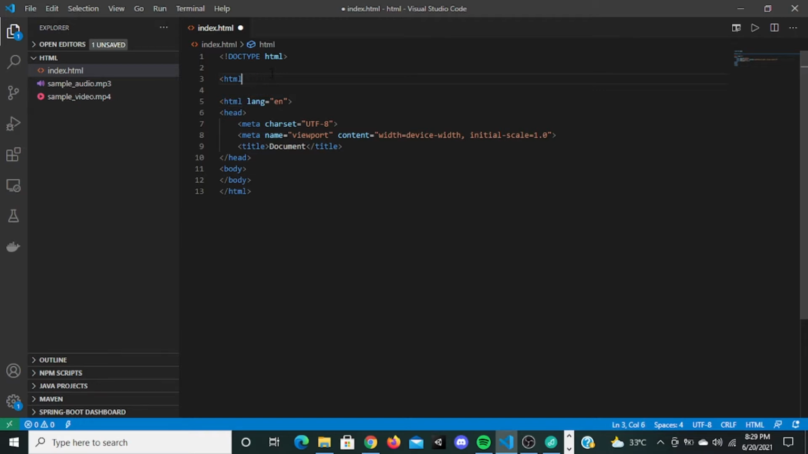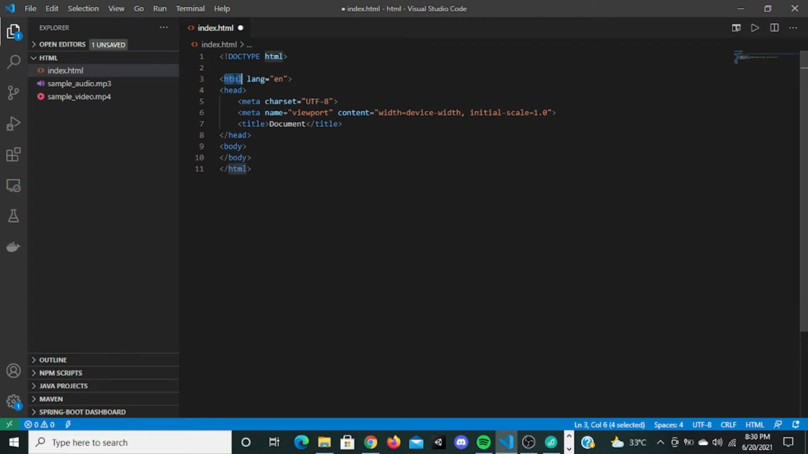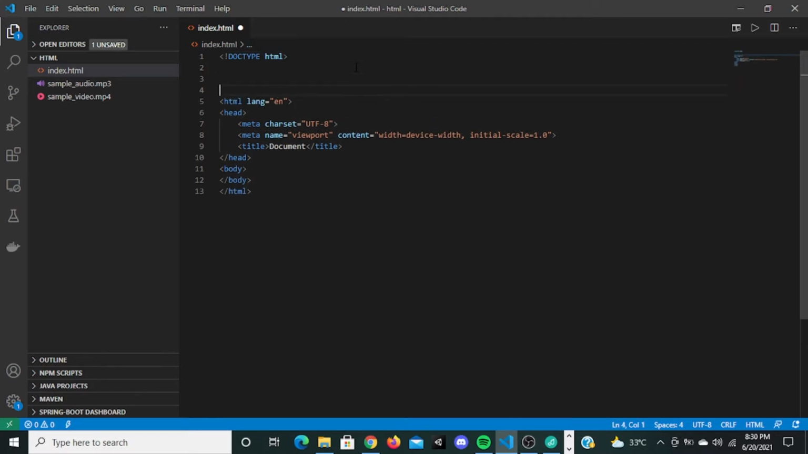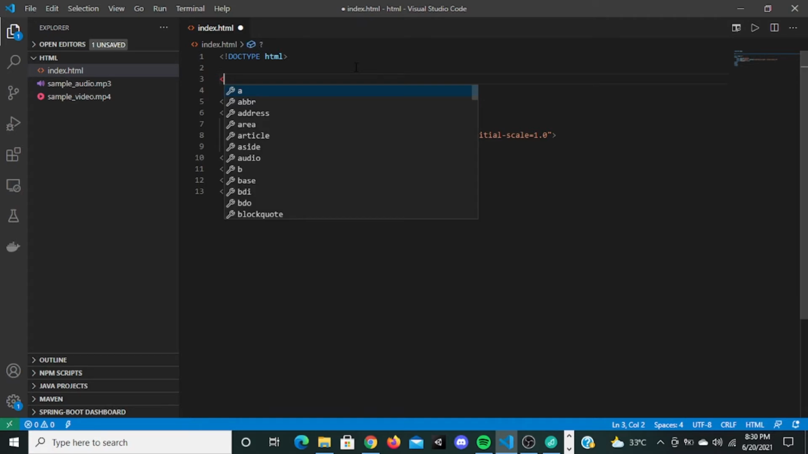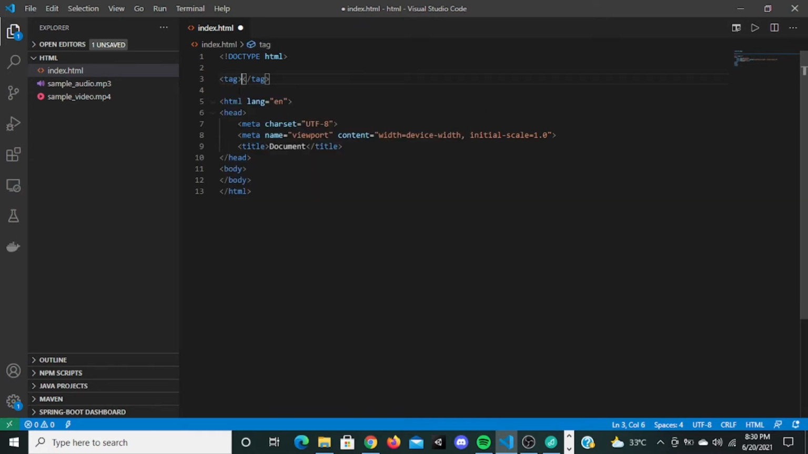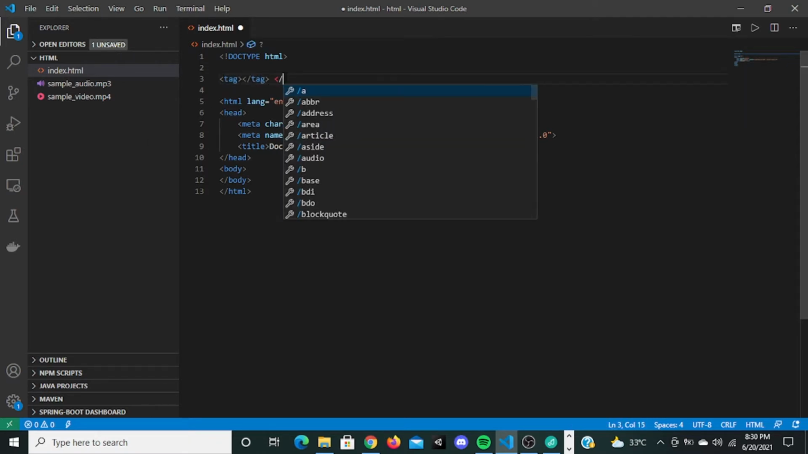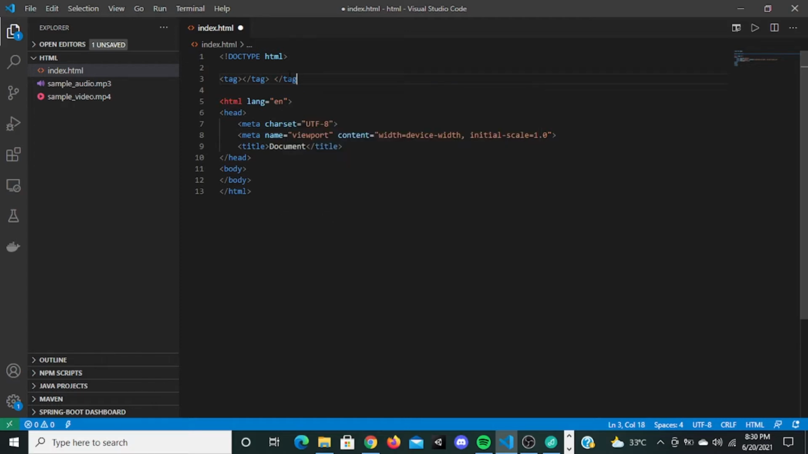So there are tags in HTML. First I will explain what a tag is. These are called tags, this HTML, which starts with an angle bracket. Anything that starts with an angle bracket is a tag. Every opening tag should have a closing tag. The closing tag is nothing but the same thing, but you have to include this forward slash and the tag name. So every tag should have an opening tag and a closing tag.